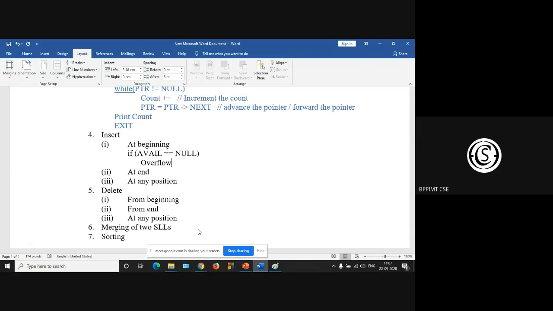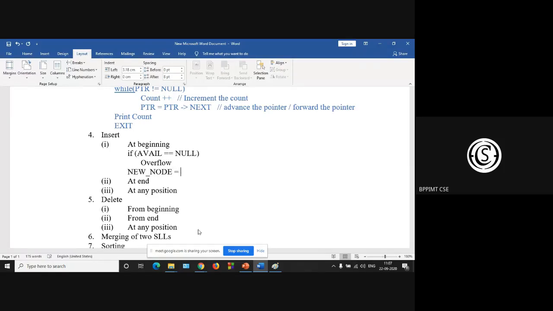The available free space, the free pool, is null, that is overflow. Otherwise, we have to create a new node. So new node is avail. The new node is created.